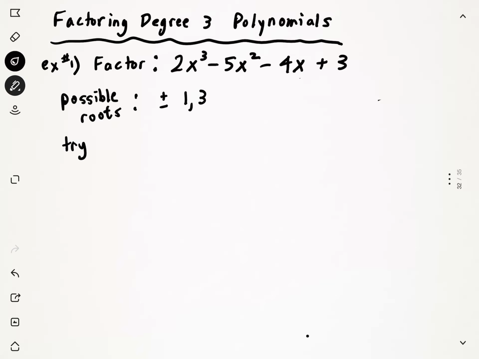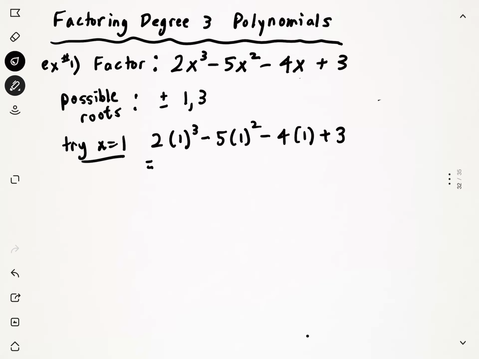Okay, we're going to try x equals 1. We're going to try 1 at a time. And I would suggest to try with the smaller numbers like 1 or negative 1. So applying the remainder theorem or the factor theorem, I'm going to plug in positive 1, and I'm going to see, do I get a remainder of 0? If I get a remainder of 0, then that means that it divides evenly into that polynomial.